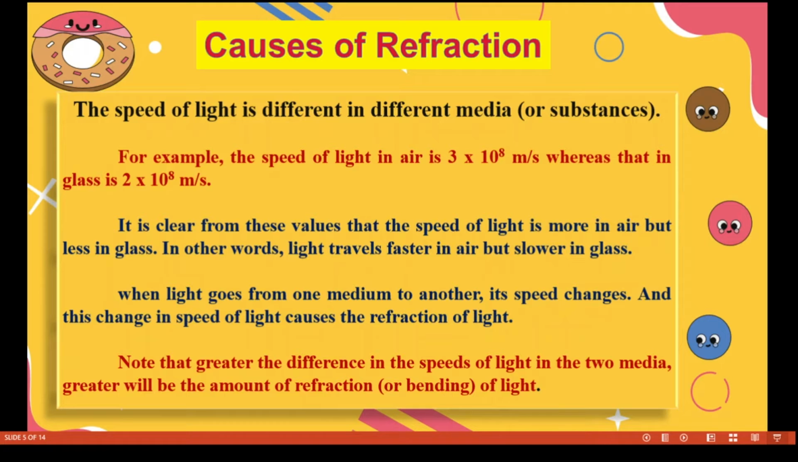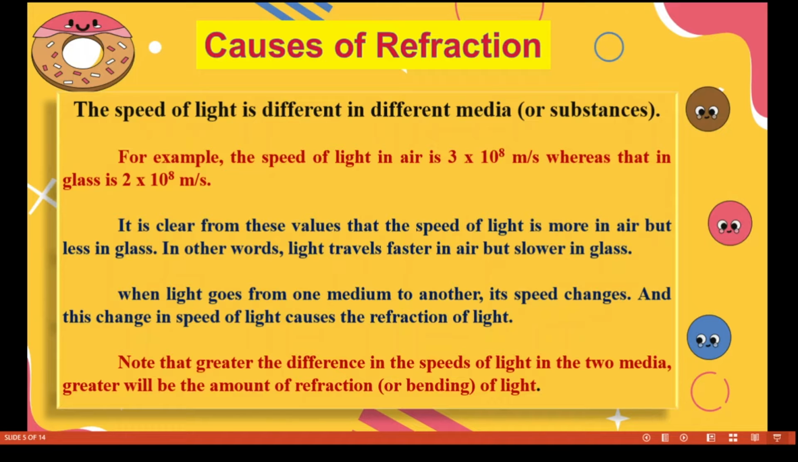What are the causes of refraction? The speed of light is different in different media or substances. For example, the speed of light in air is 3 into 10 to the power 8 meters per second, that is 3 followed by 8 zeros. In other words, we can call it 3 lakh kilometers per second. Whereas in the case of glass, it is 2 into 10 to the power 8 meters per second. It is clear from those values that the speed of light is more in air but less in glass. In other words, light travels faster in air but slower in glass.